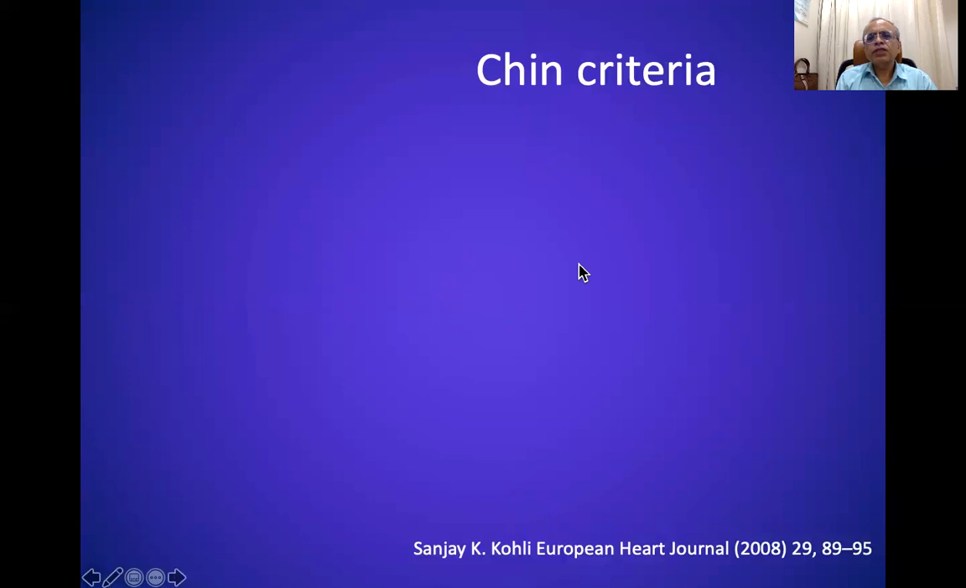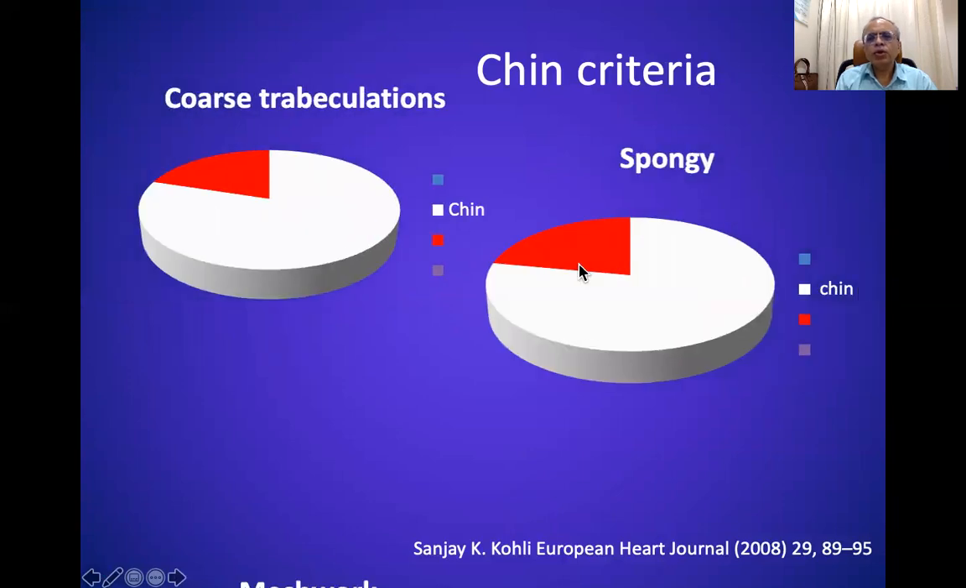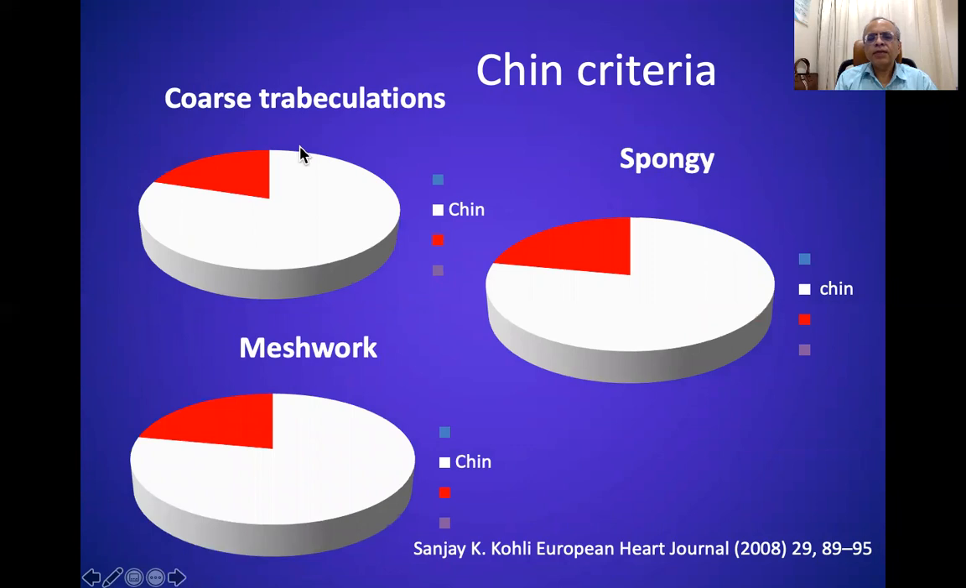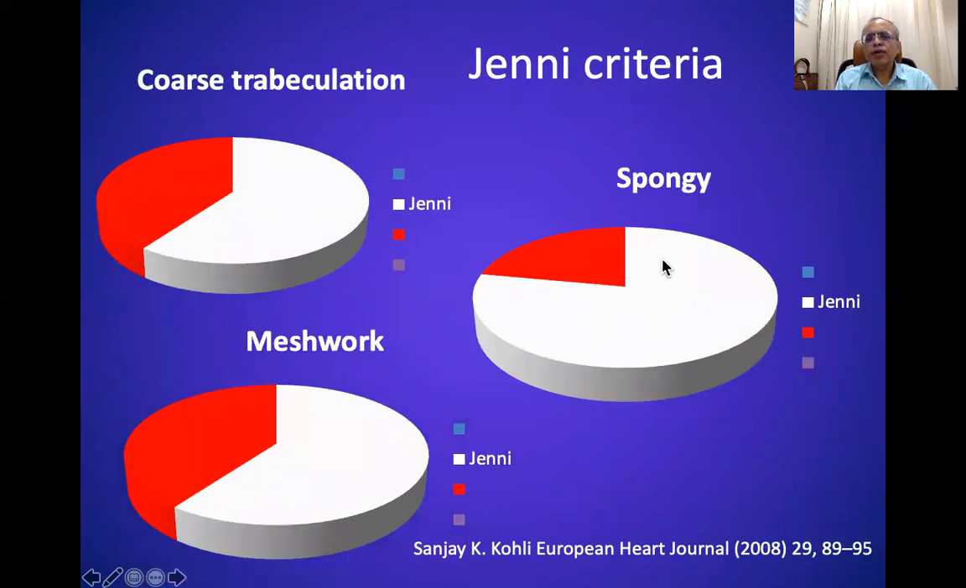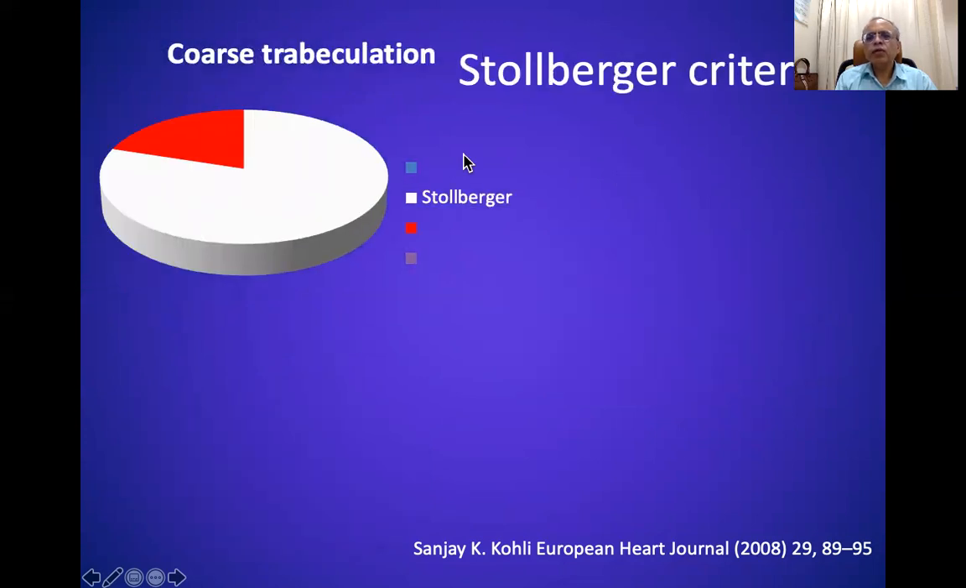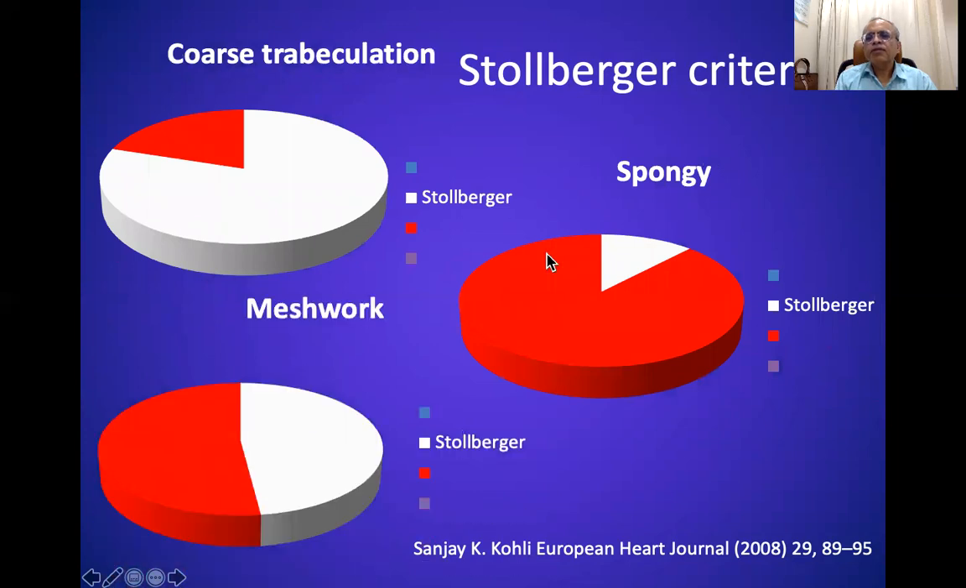So performance of Chin's criteria is all good even for these three different types of LV non-compaction, as is shown by this white pie. While for the Jenni criteria, actually spongy type of myocardium morphology is good for getting a larger number of patients diagnosed by using Jenni criteria. While for Stollberger's criteria, the performance is very poor when the LV non-compaction is spongy, while the performance is good when it is coarse trabeculation.